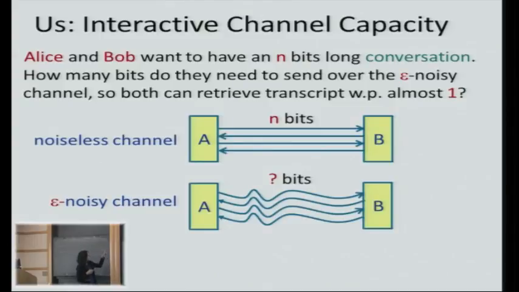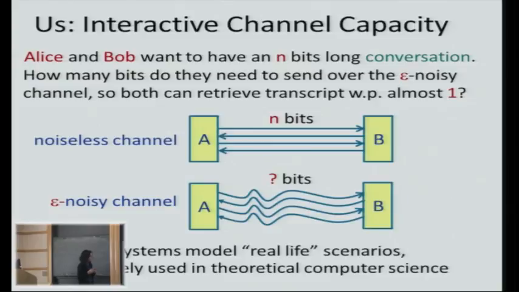We're considering a related question, the question of interactive channel capacity. Again, we have our guys, Alice and Bob, but now they want to have an n-bit conversation. Before, we had the case where Alice just preaches to Bob. She just tells Bob stuff, and Bob doesn't respond. But now they talk. And again, we ask how many bits do they need to send over the epsilon noisy channel so that they both can retrieve the transcript with probability close to 1? Or again, what is this blow-up?